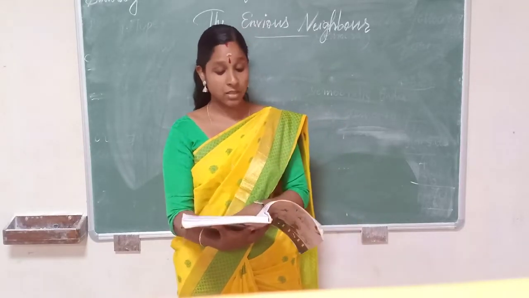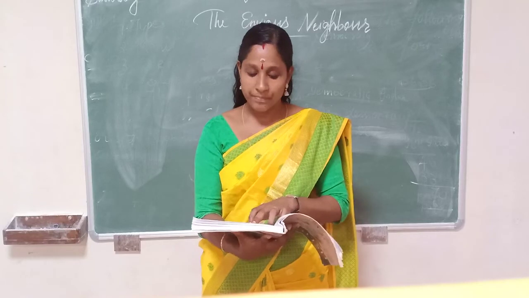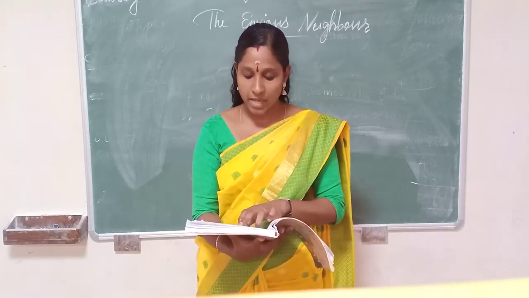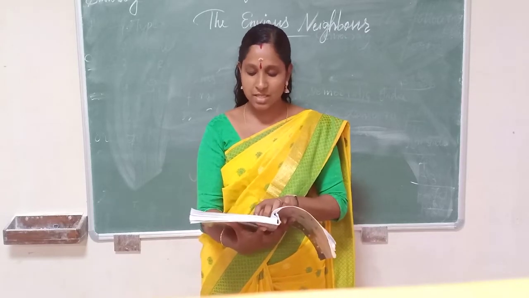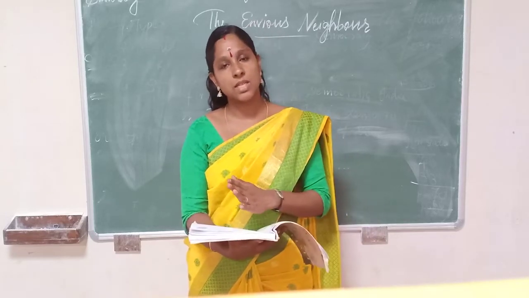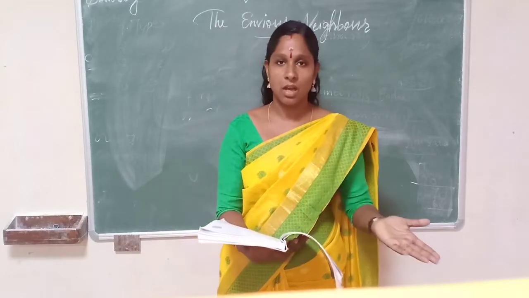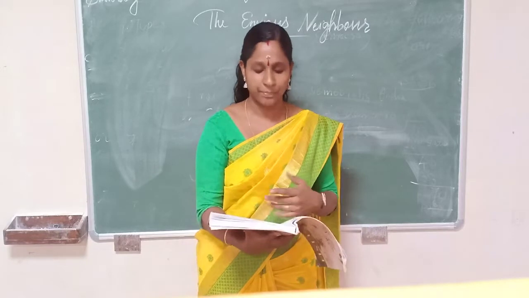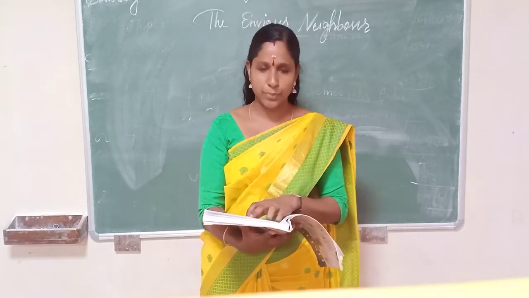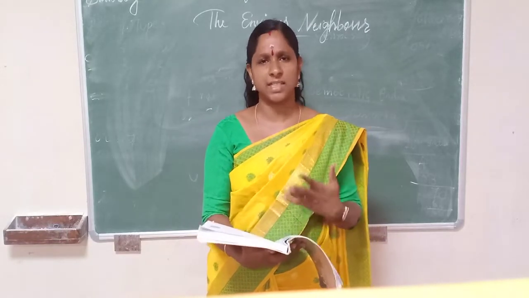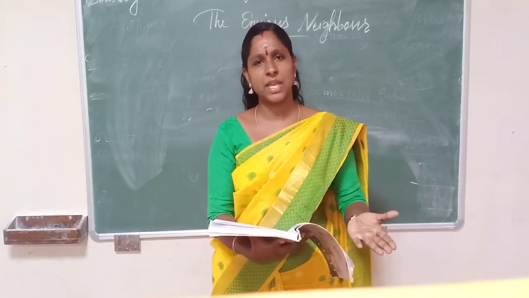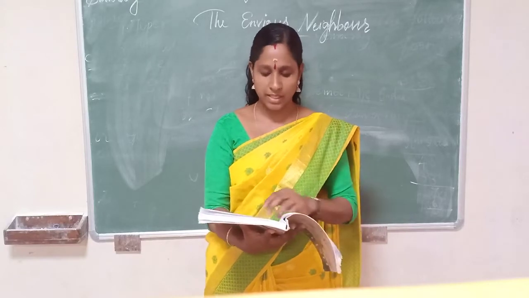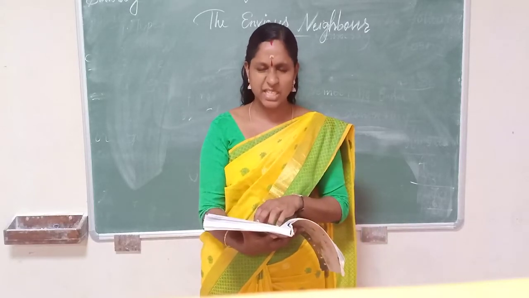Okay. Then the good old man and woman, as soon as they heard of their neighbor's distress, meaning suffering. Okay, this good honest man, they heard about this suffering of these wicked people and called them. And after reproving, means they called them and scolded them. Why did you do that? Why are you people being wicked? What is the use of this? What is the point in it? Like that they scolded them for their greed and cruelty.